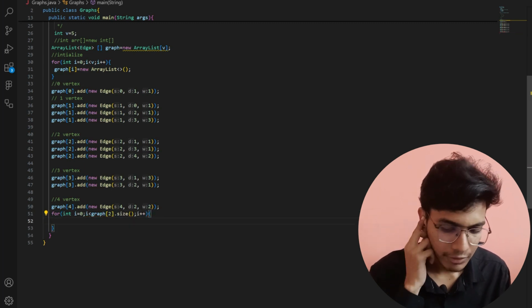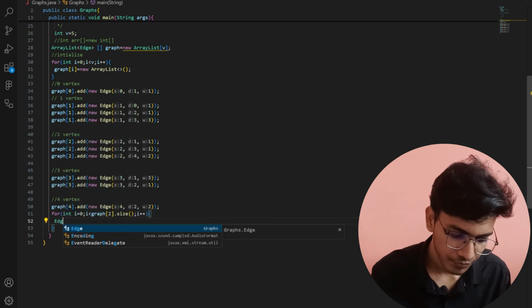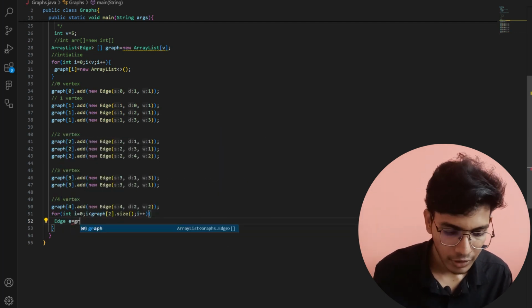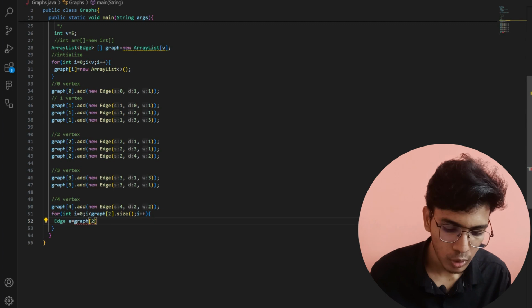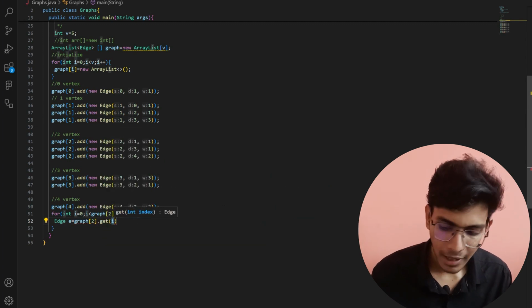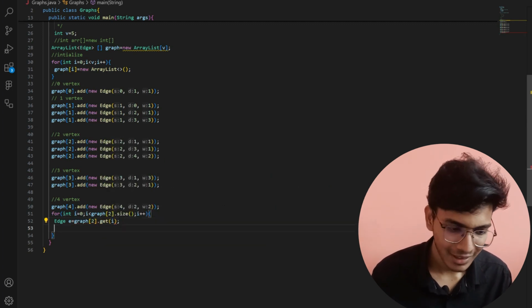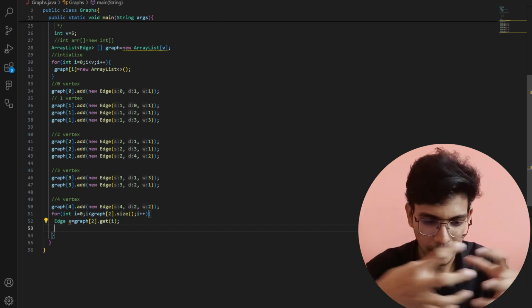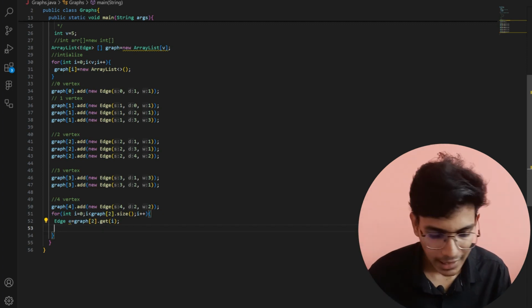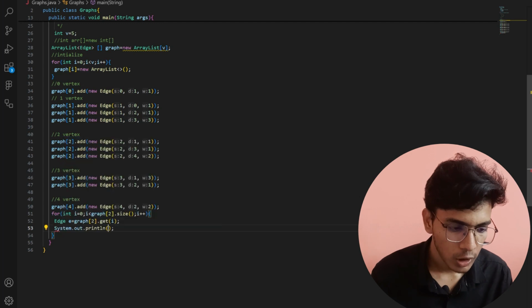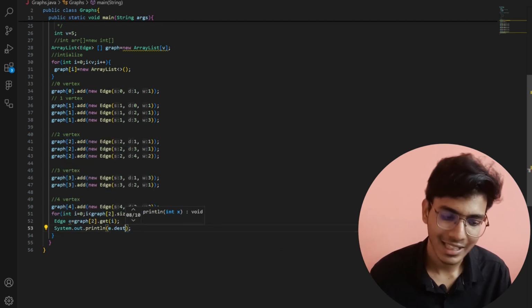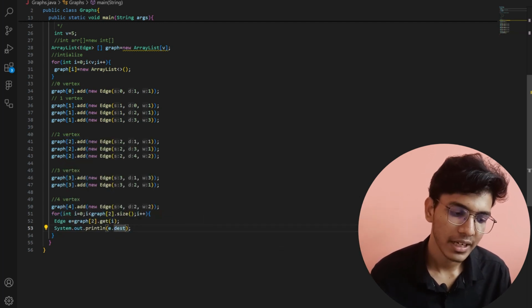Now in this I will write he is equals to graph of 2 dot get the ith index, whatever element is present in the ith index of that particular list. I will take that and print with system dot out dot print their corresponding destinations.